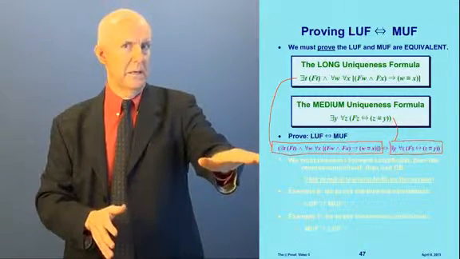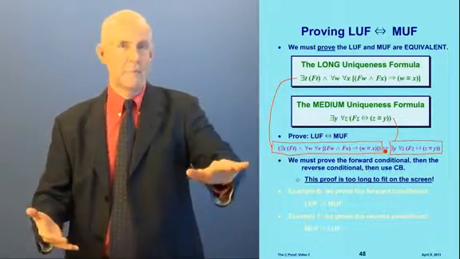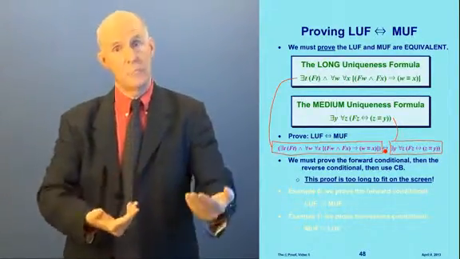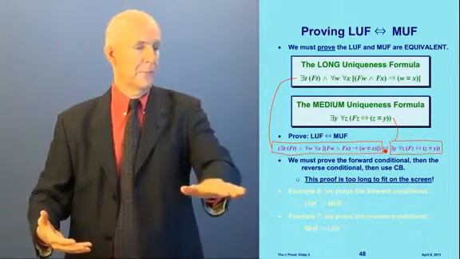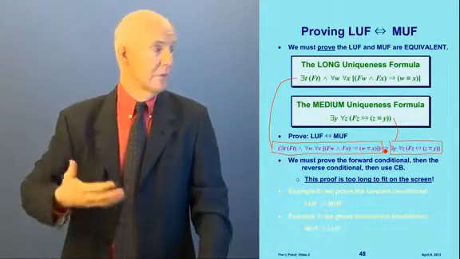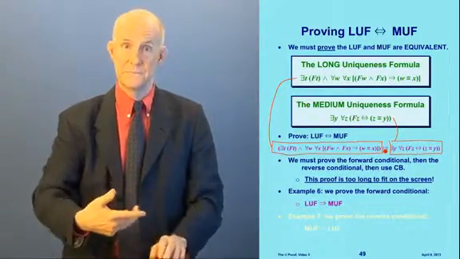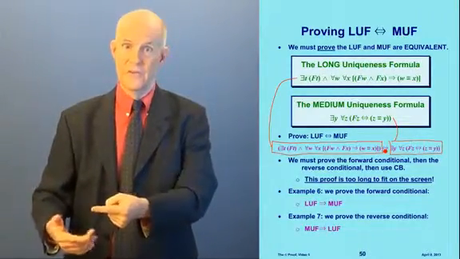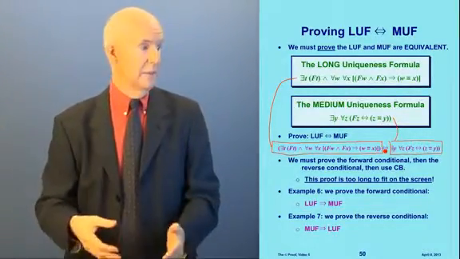We're going to prove this big, hairy, long thing. Now, it's a biconditional, right? So to prove a biconditional, how do we do it? We prove the forward conditional, and then we prove the reverse conditional, and then we use CB to put them together in a direct proof. The problem I'm having here is that the proof is too long to fit on the screen. So I'm going to break this down into two examples. In example 6, we're going to prove the forward conditional. And then, in example 7, we're going to prove the reverse conditional. And in your mind, you can say, okay, well now if those are both proven, we can put them together with CB and it's done.